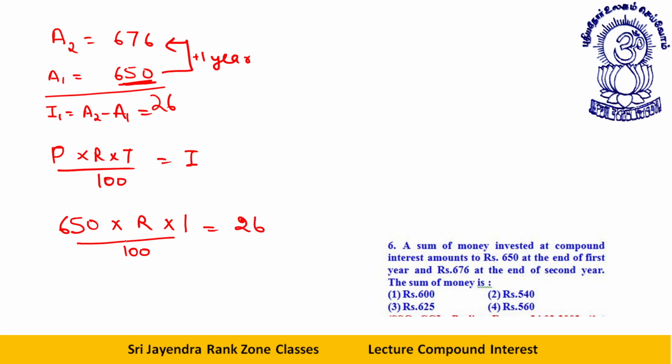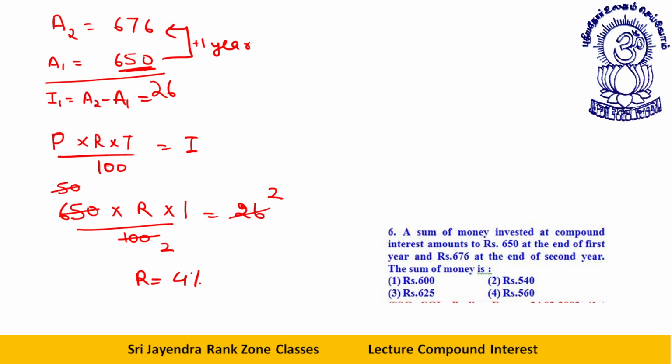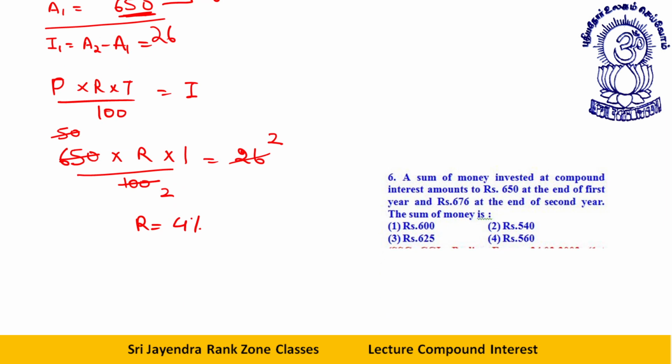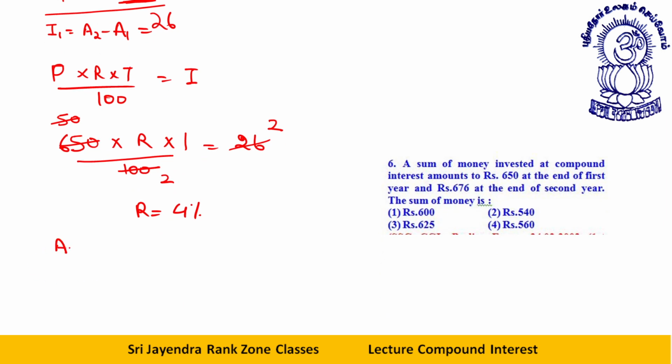I will tell you a very good logic after this. Okay. If I cancel them by 13, what do I get? 50 to 100 cancel will give me a 2. Therefore, rate is equal to 4%. Okay. If rate is equal to 4%, then A1 is equal to principal into rate into time by 100.